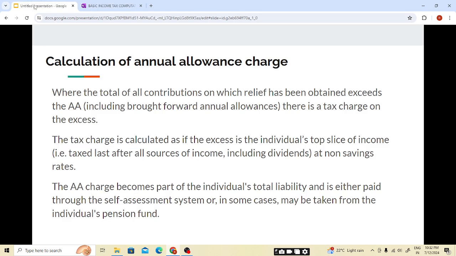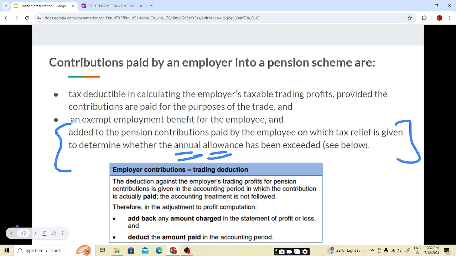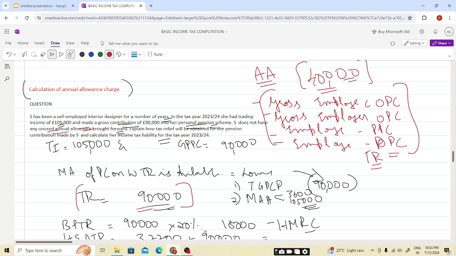See, students, we have learned here under the occupational pension scheme, added to the pension contribution paid by the employer on which tax relief is given to determine whether the annual allowance has been exceeded. So the contribution which is done by the employer will also reduce our annual allowance limit. And contributions which do not attract tax relief will not be included.